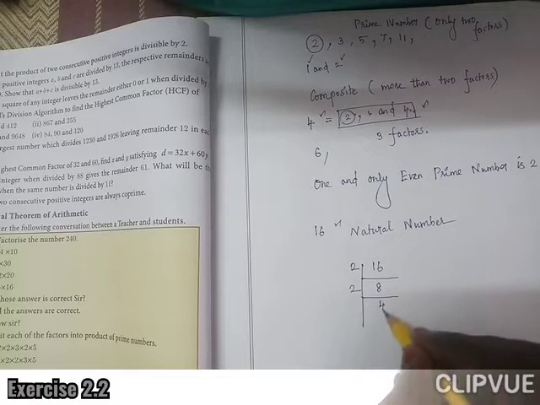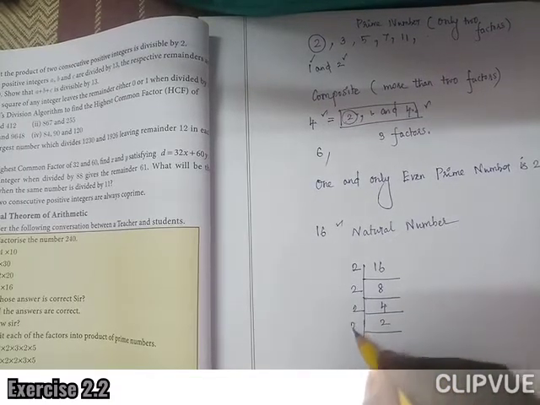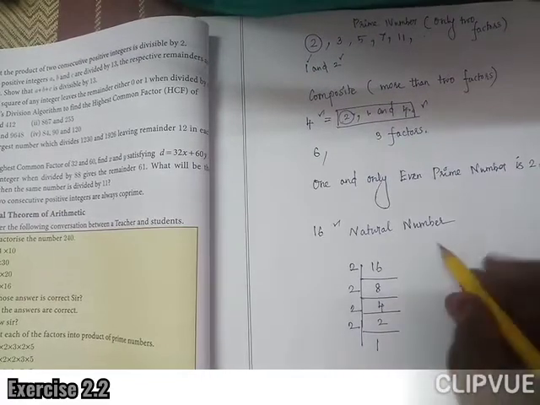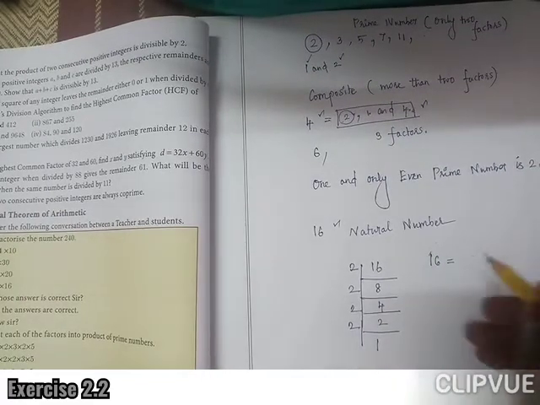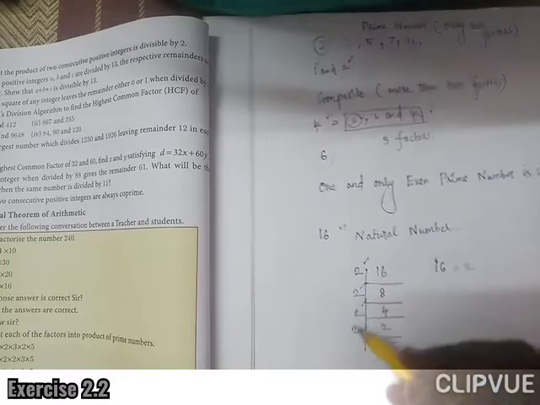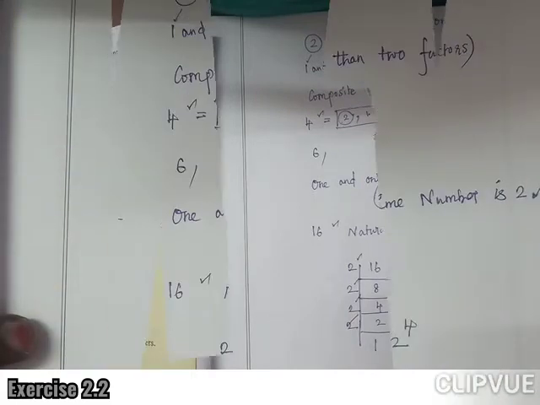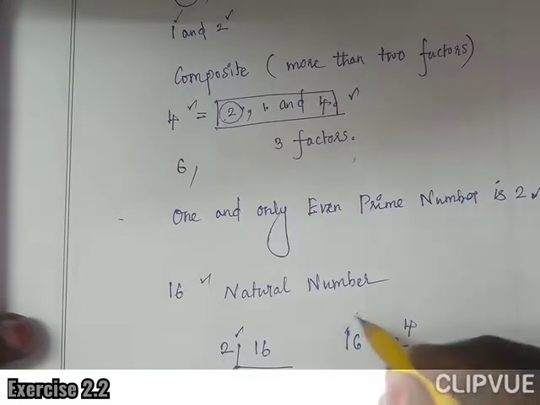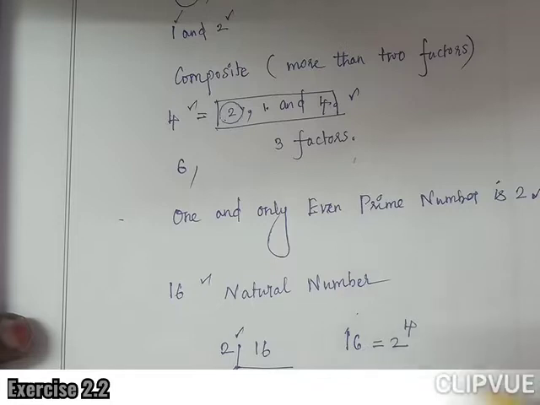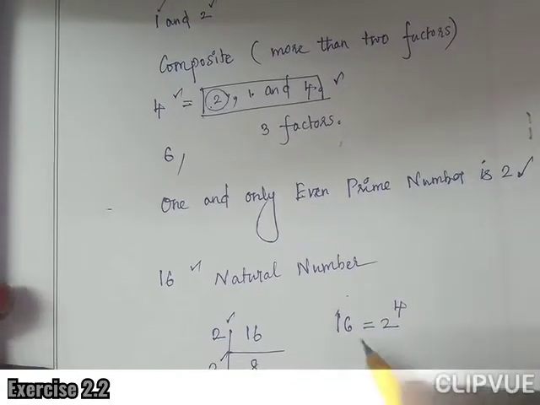Again 2, 4 times. Again 2, 2 times. Again 2, 1 time. So this 16 can be expressed as 2 power 4. There are four 2's.